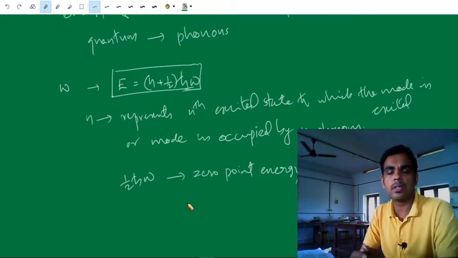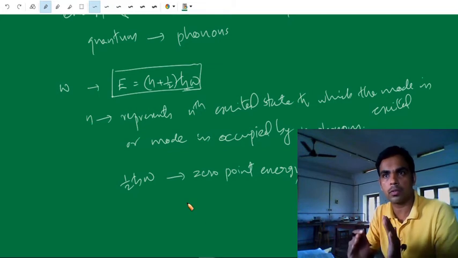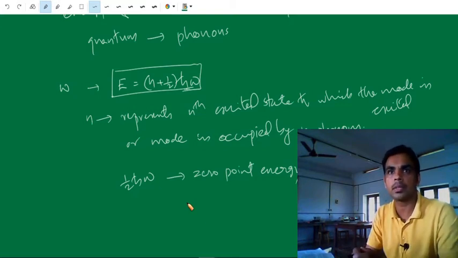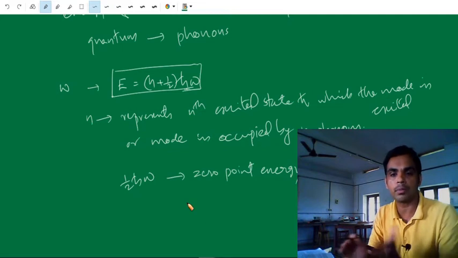These phonons will interact with particles like X-rays, that means photons, neutrons, electrons, and even with other phonons, as if they had a momentum h cross k. But phonons do not possess physical momentum. That means a phonon doesn't have a momentum.